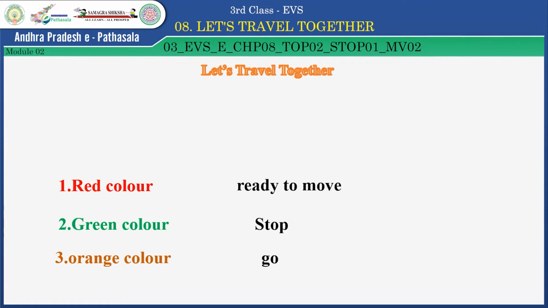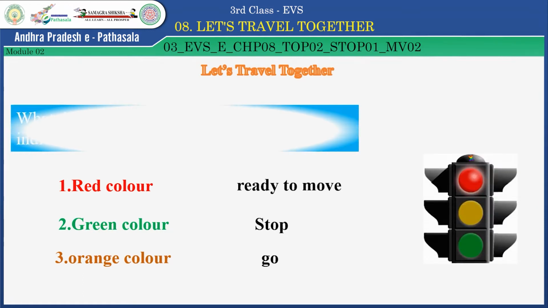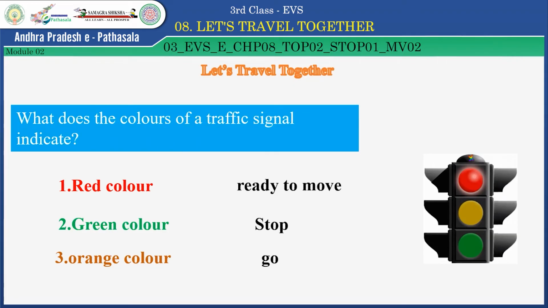Children, now look at this picture. What do the colors of a traffic signal indicate? Children, do you know about them? Okay, now do this activity. Red color says stop. Orange color indicates ready to move. And green color indicates go. Very good, children. Now let's do another activity.